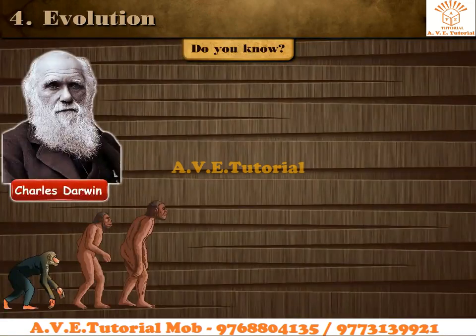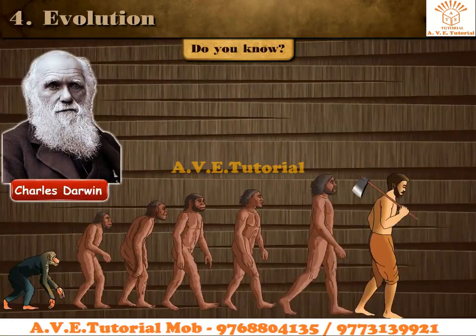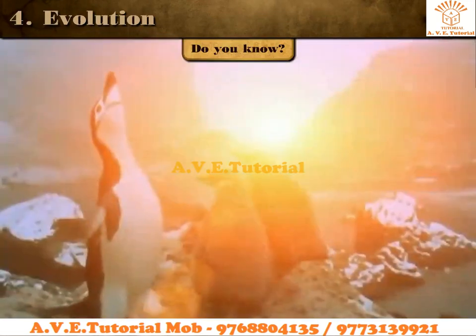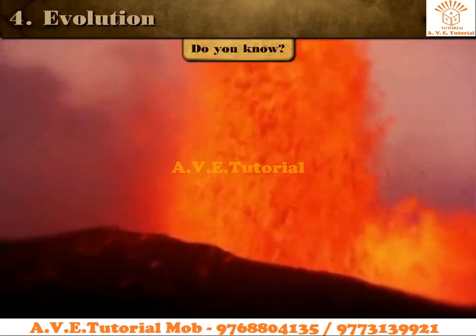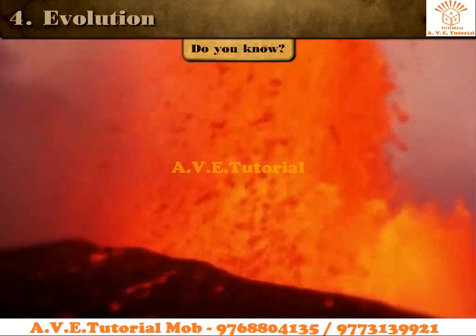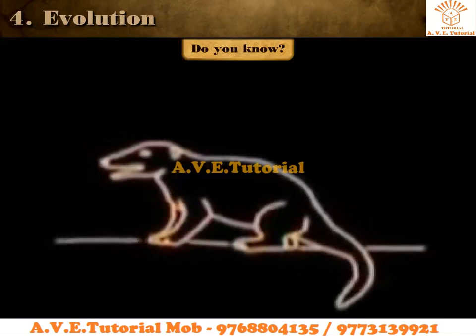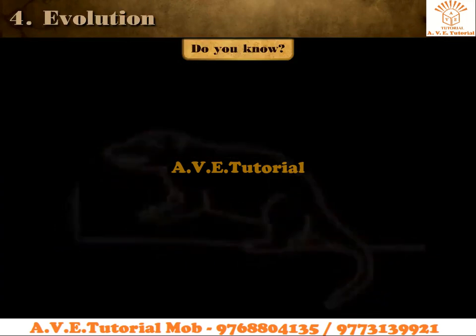Darwin's theory helps in explaining the evolution of life. Species which are capable of adapting to environmental changes are able to survive. The ones that cannot do so become extinct in the process of evolution.